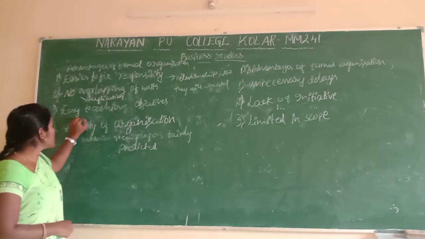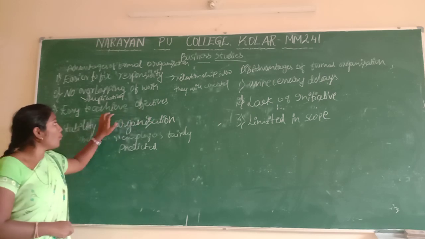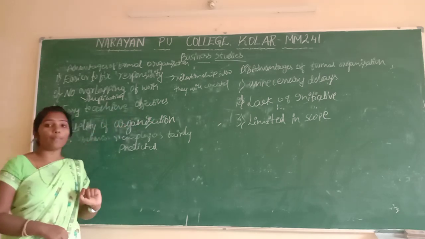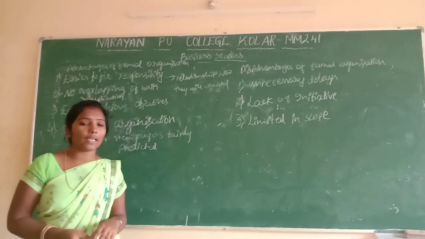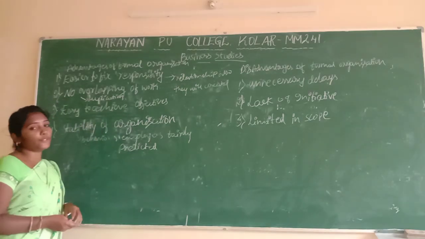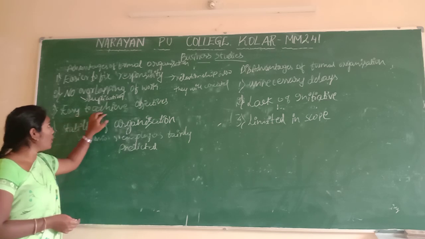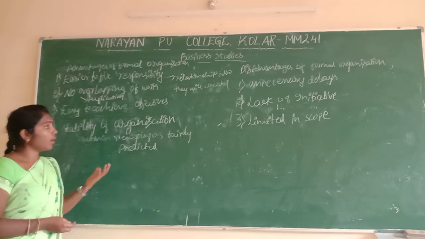And next is easy to achieve the objectives. It means when the employees work based on the rules, regulations, and responsibilities, absolutely we can achieve the objectives. Okay, we will achieve the objectives.